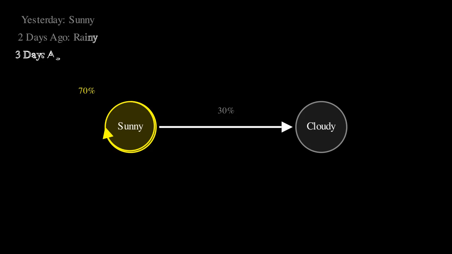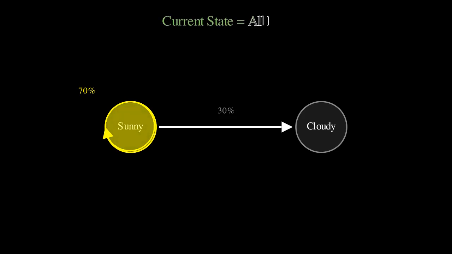The key feature is the Markov property. It says history doesn't matter to predict tomorrow. You only need to know today. You don't need to know what happened last week or last year. The current state contains all the necessary information.